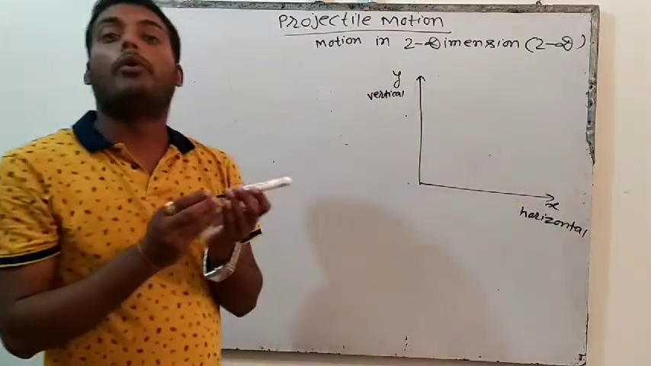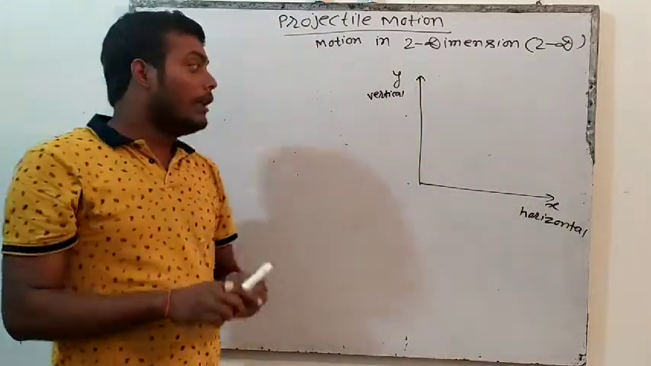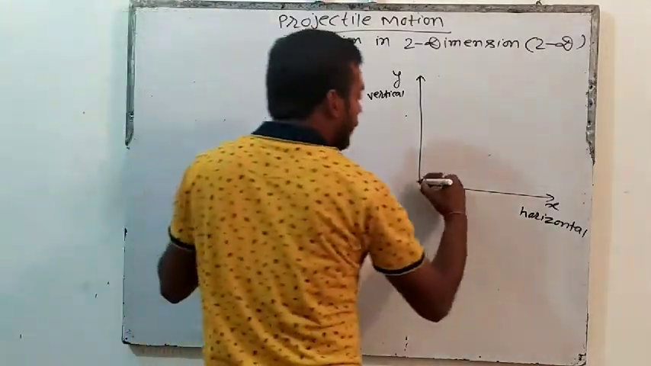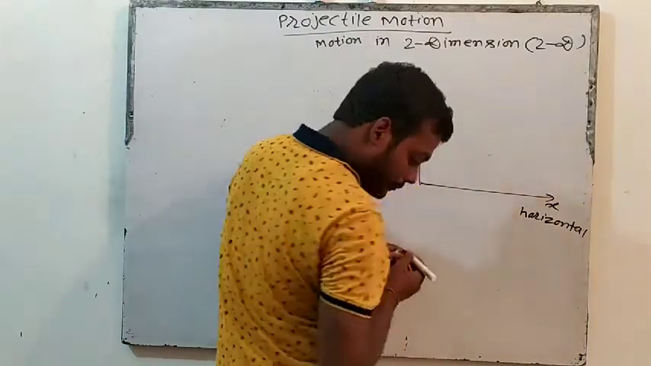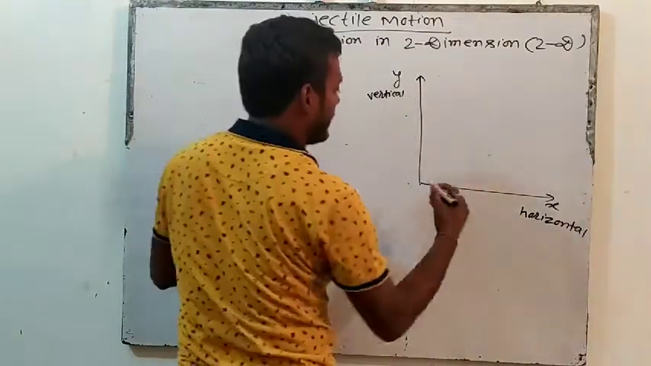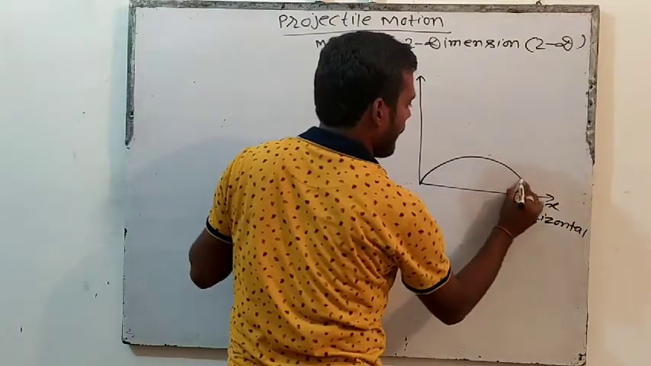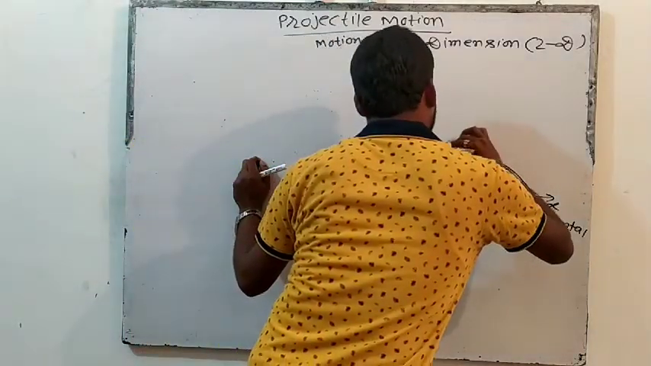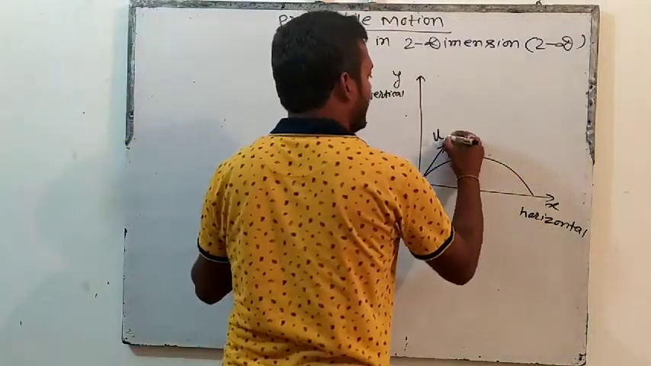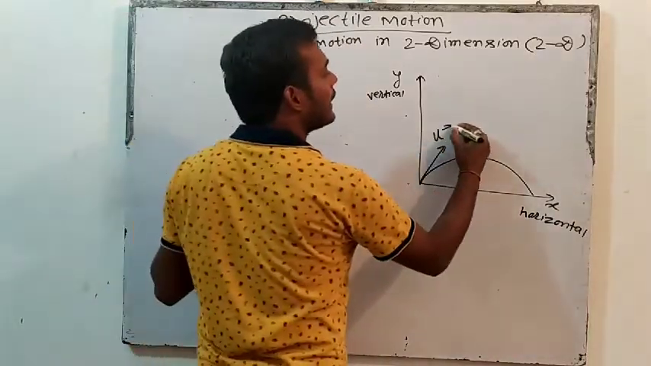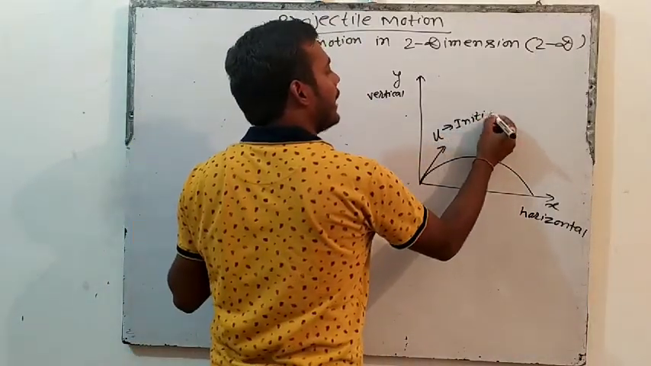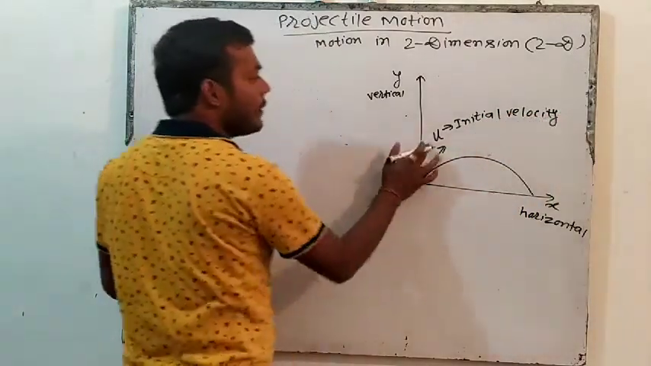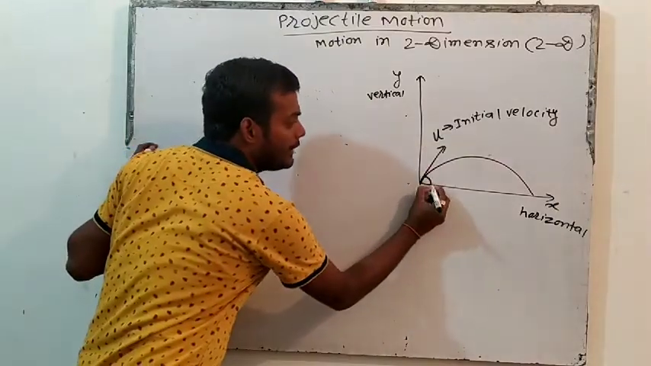Today we will combine both. We will study both simultaneously. For example, suppose I throw an object like this. You have seen this type of motion. What I am doing is throwing an object with some velocity. Let's say the initial velocity is u. So when I am throwing an object with some initial velocity u at a certain angle theta.